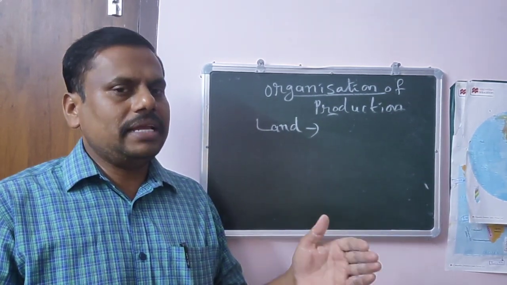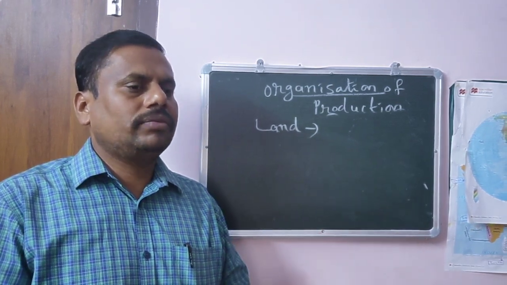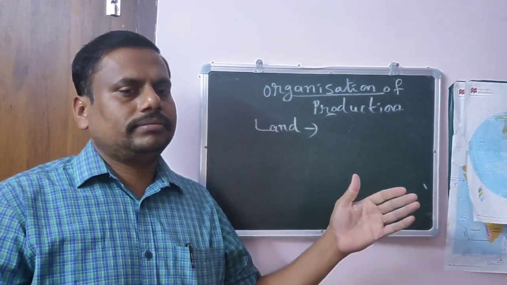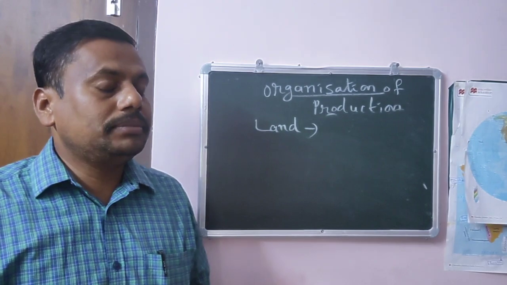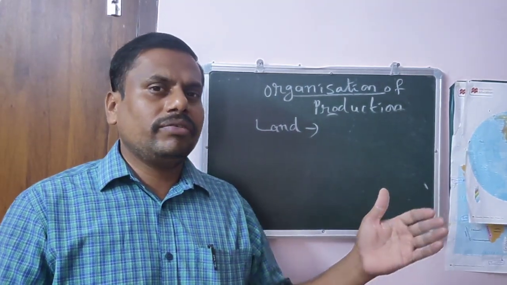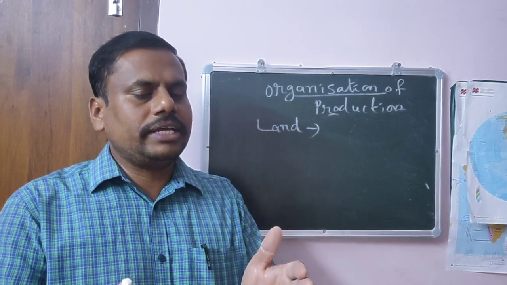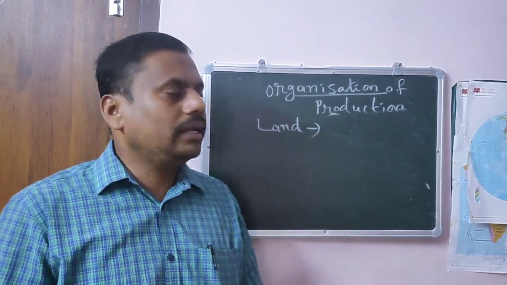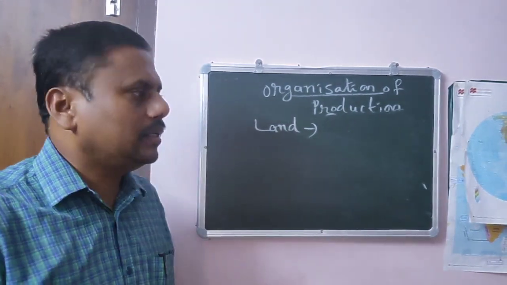How much area belongs to your village? Even after 10 years, if you go there, you find the same area. You cannot observe any change in the area of your village. The same agriculture land you find even after 10 years also. That's why the size of the land is fixed.